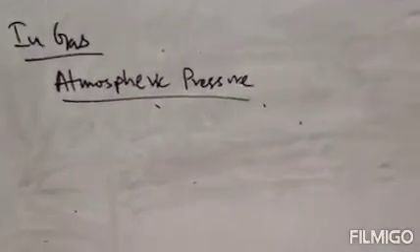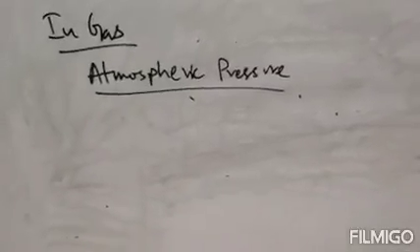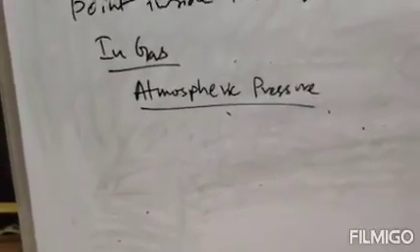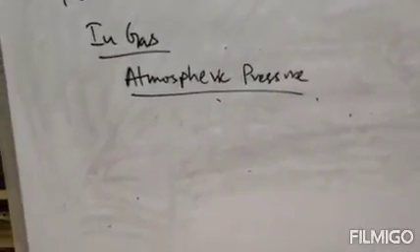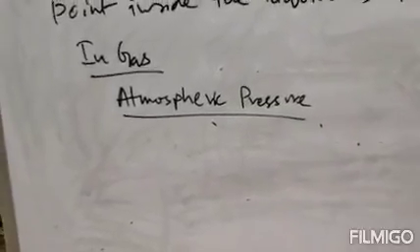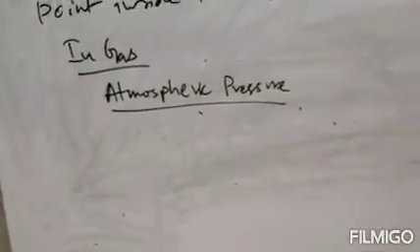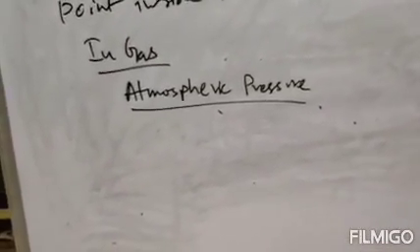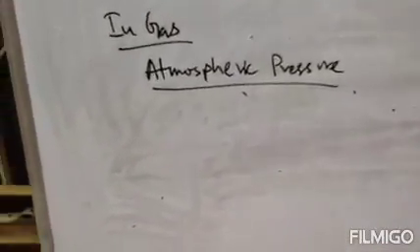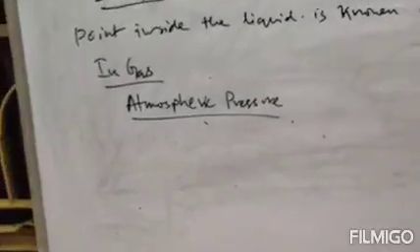It extends up to 1000 km above the surface of earth. That is the atmosphere. So atmosphere is the envelope of air around the earth, and it extends up to 1000 km above the surface of the earth. Clear? So this is the atmosphere.